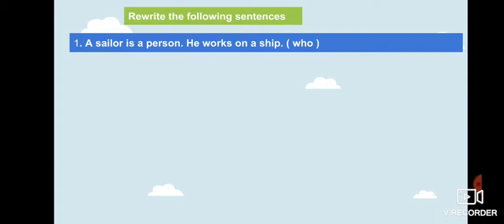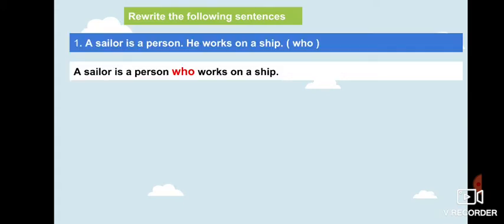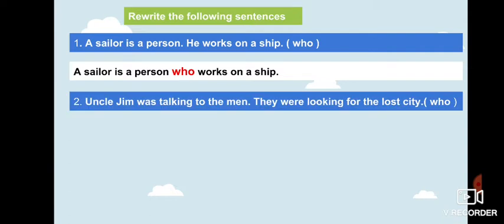A sailor is a person who works on a ship. How can we make a connection between the two sentences? As you see, a sailor is a person who works on a ship. So we put who in the middle, we remove the subject in the second sentence, then I complete the sentence, right? Uncle Jim was talking to the men, they were looking for the lost city.